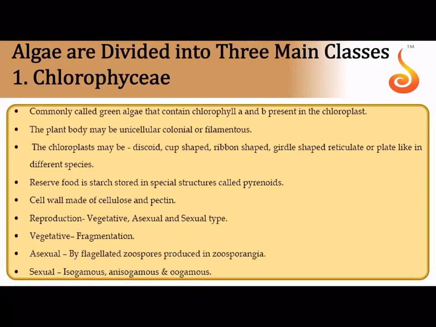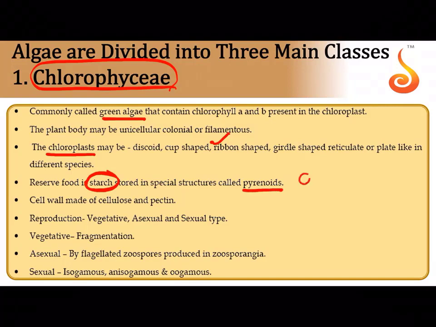Now let us see what are the different classes of algae. The first one is referred to as the green algae, that is called Chlorophyceae. In Chlorophyceae they have chloroplasts of different shapes. Very important point, they have starch as their reserve food material in the form of pyrenoid. Pyrenoids usually have a protein granule in the center and plate-like starch present around them. These are referred to as pyrenoids. They have a cell wall.